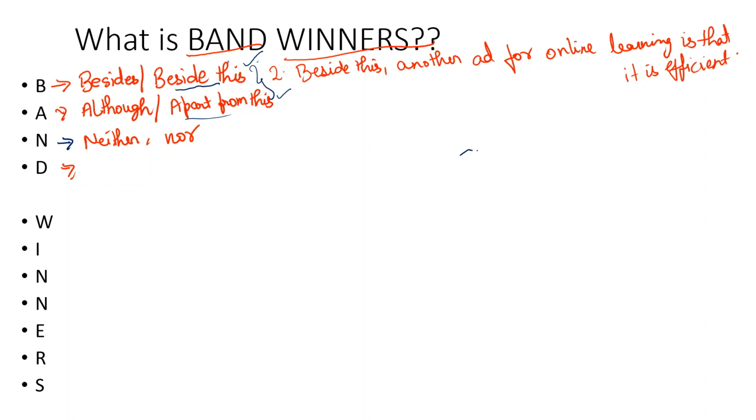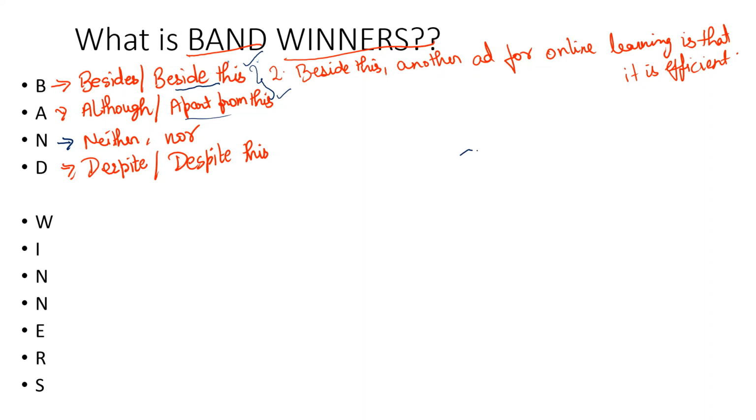Next one is D. So D stands for despite, or despite this, despite that, whatever according to the sentence, you must change this or that. So this is again good when you are going for justification, explanation. So despite having certain drawbacks, the positive sides of online learning cannot be rebuffed.